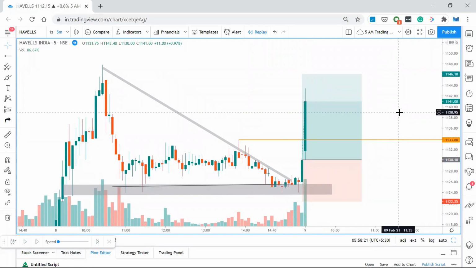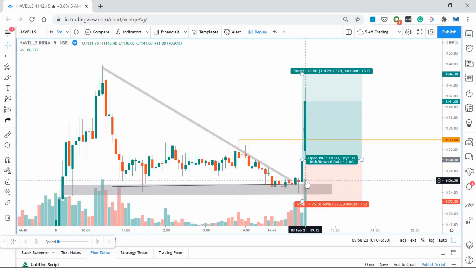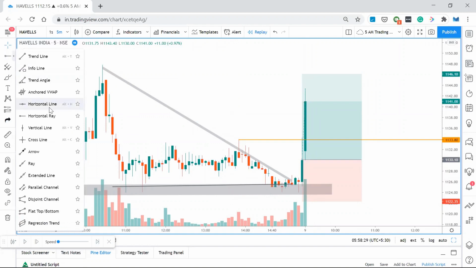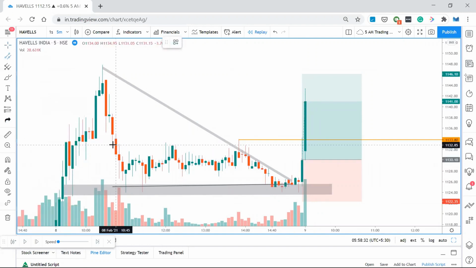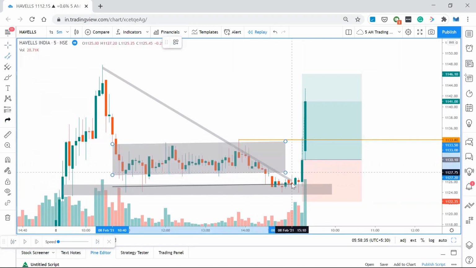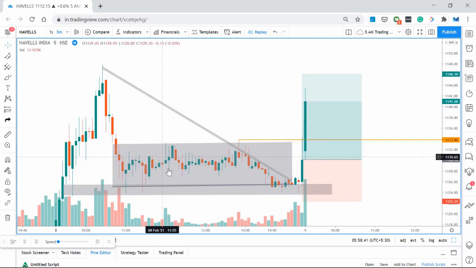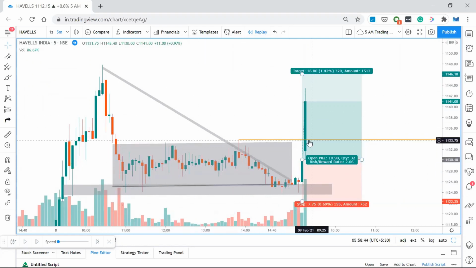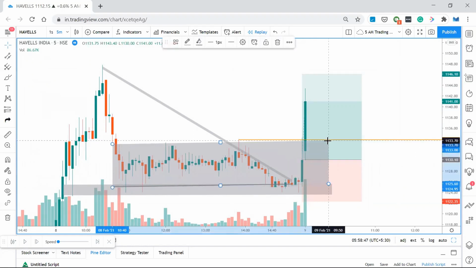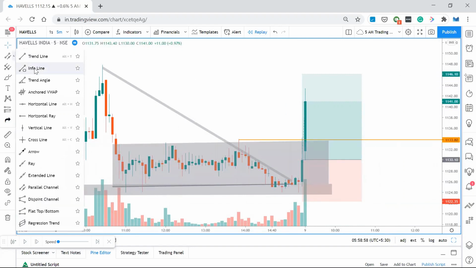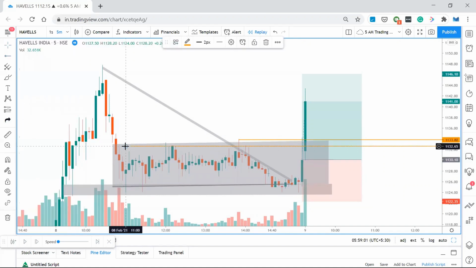Okay, there's a strong bullish candle with strong momentum, with strong volume, and it also broke this previous high. And you must also understand there is one more thing that happened here, which is the market spent so much time sideways for almost the entire day. So it was in sideways mode, and it's not only the triangle pattern, it's a breakout of this particular sideways range, which took this much buying pressure and this much volume. So many times, one time, two times, three times, buyers tried to go upside, but there is some kind of a support zone over here. Once it breaks that zone, there is a huge momentum upside.